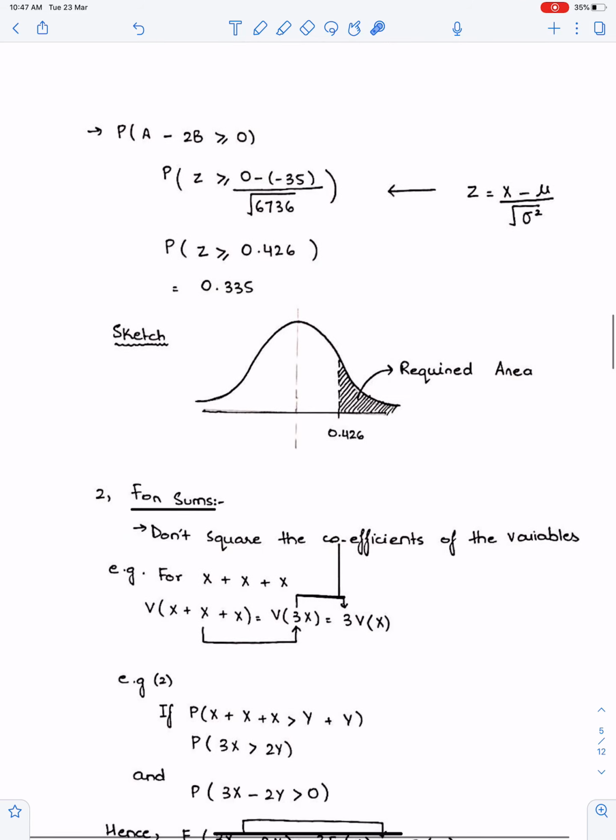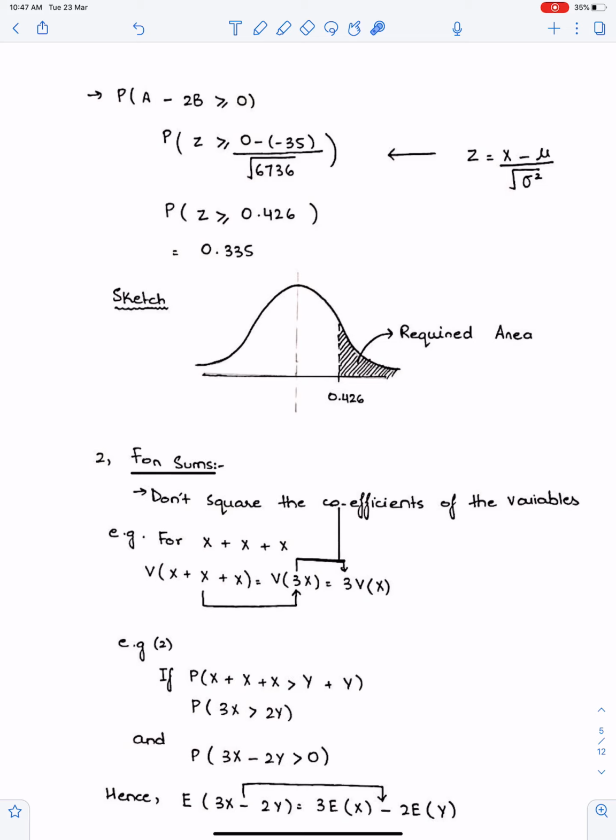Now substitute everything into Z formula. You all know this is the formula of Z, and you all know how to get this probability. I'm leaving this part because some students do this with 1 minus phi. Some students use calculator method. It's your choice. I'm writing for those students who use phi, 1 minus 5.426, and they know how to handle this calculation.